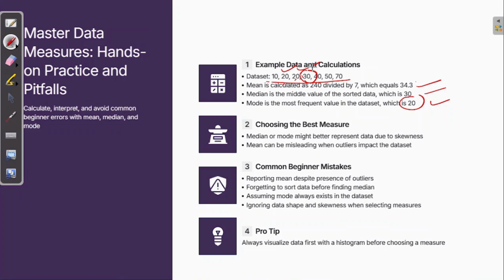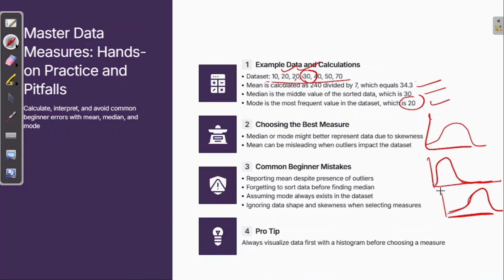You have to choose the best measure. As I told you, right skewed and left skewed data, you have to understand it correctly before giving the answer. You need to see whether the data is normally distributed, right skewed, or left skewed. Right skewed means the right tail is very high, left skewed means the left tail is very high, right?